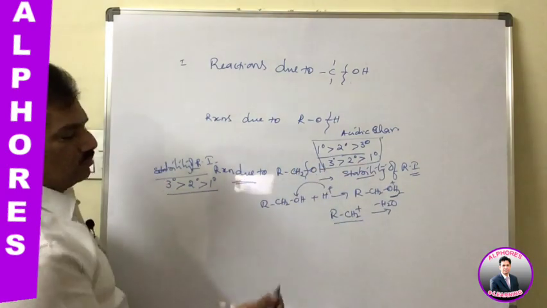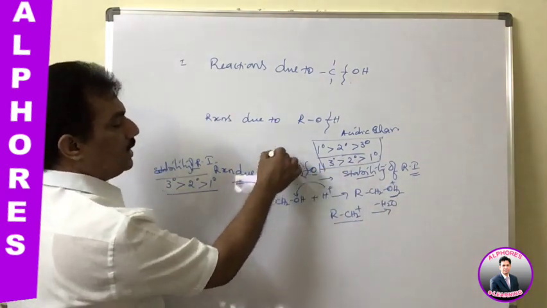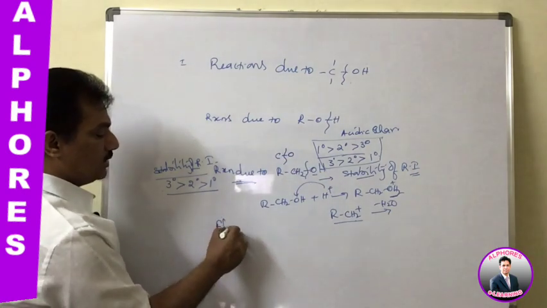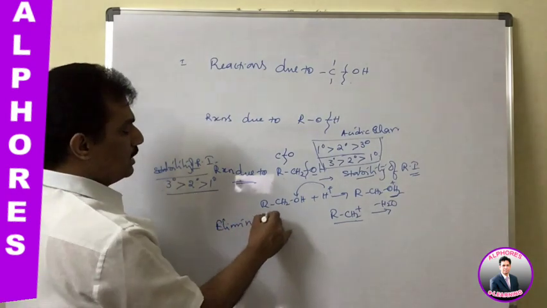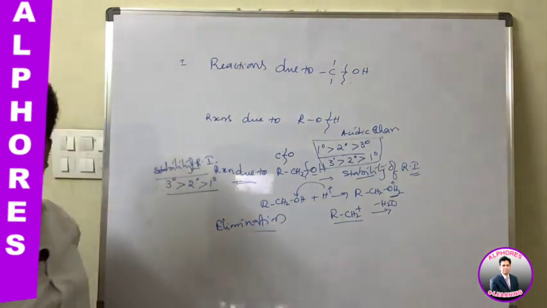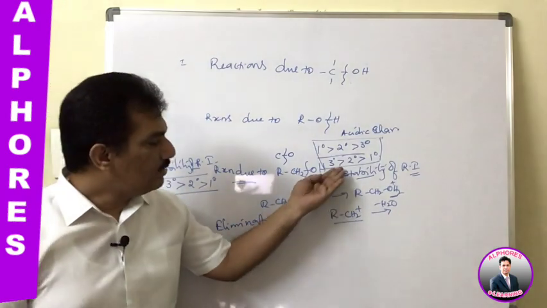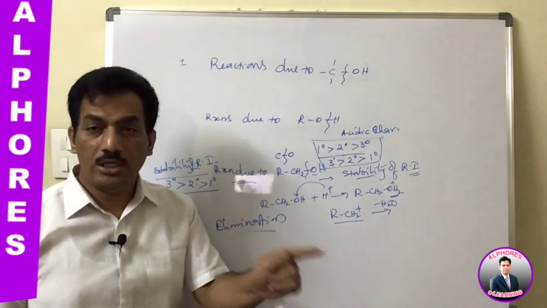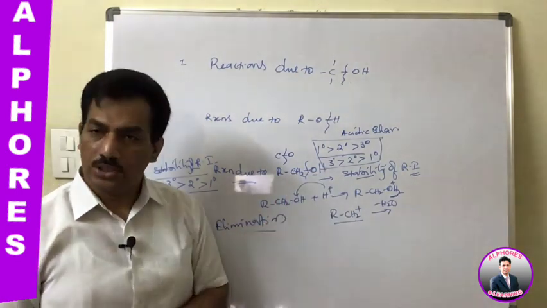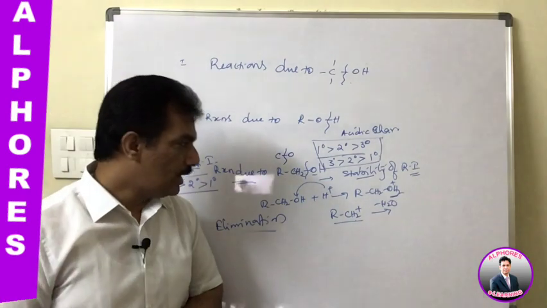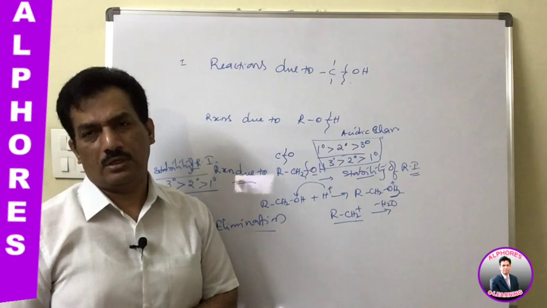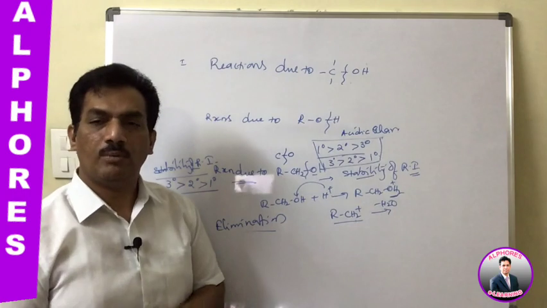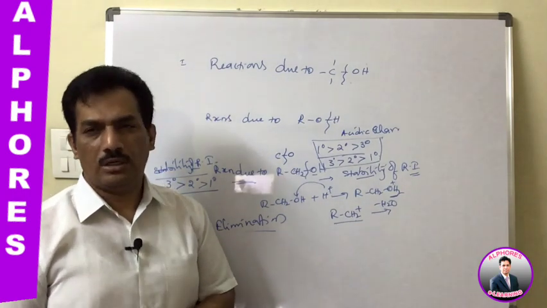Generally, when the C and O bond cleaves, it leads to elimination reaction. You remember, in most of the cases this C-OH bond cleavage leads to elimination. And here again, with the same trend, we can find the elimination reactivity order. The elimination reactivity order is also the same. Tertiary is more interested to go for elimination compared to secondary, and secondary more than primary. Clear?